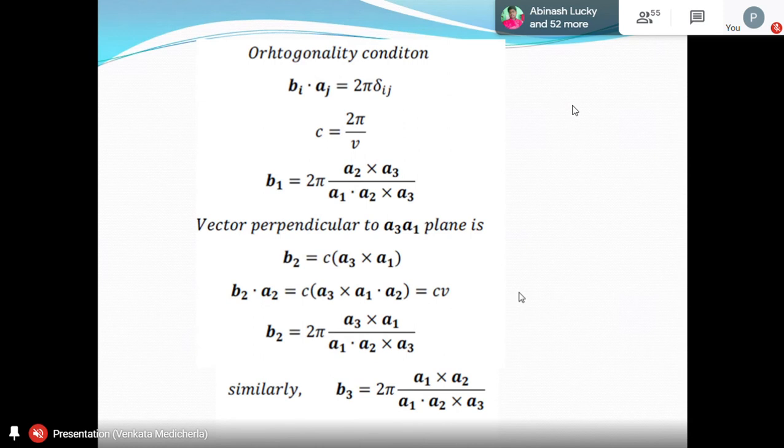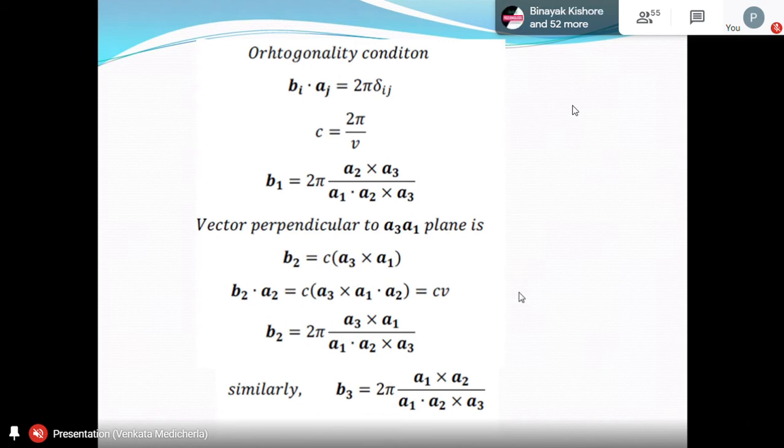And B1 dot A2 is 0, because B1 is perpendicular to A2. We have to put that condition. Similarly, B1 is perpendicular to A3 also, so B1 dot A3 should also be 0. So B1 dot A1 will be 2 pi, B2 dot A2 will be 2 pi, B3 dot A3 will be 2 pi, and all others will be 0.